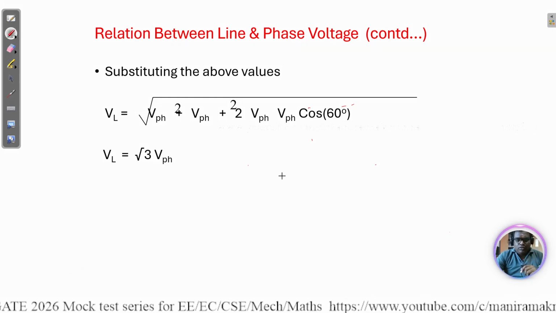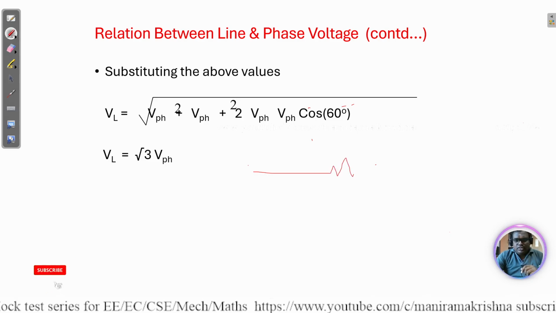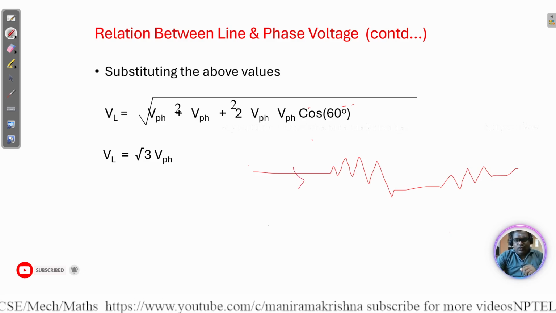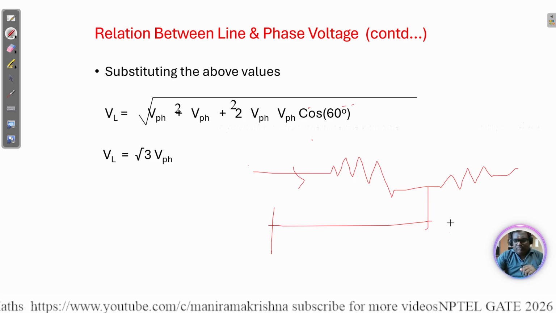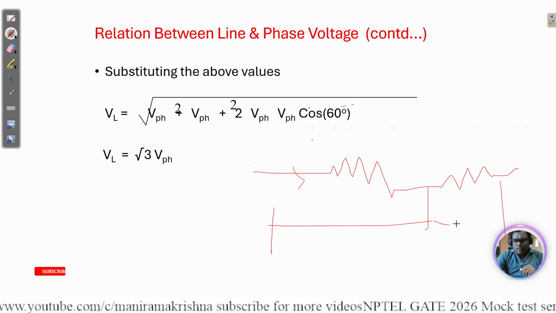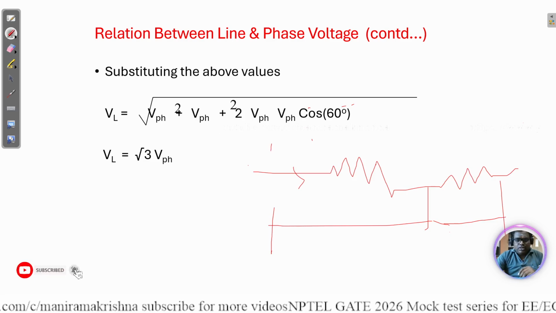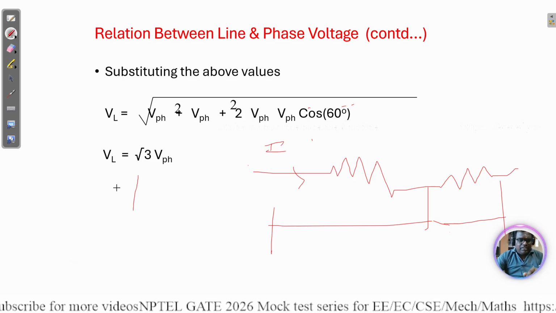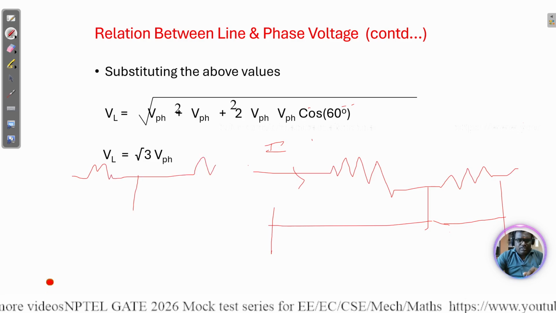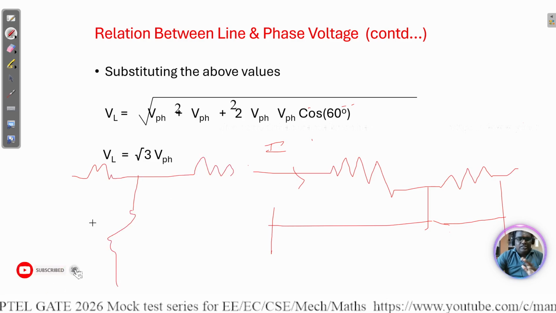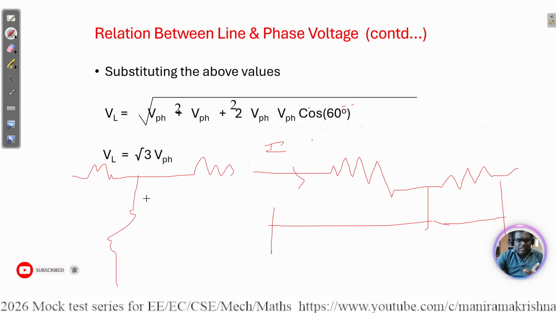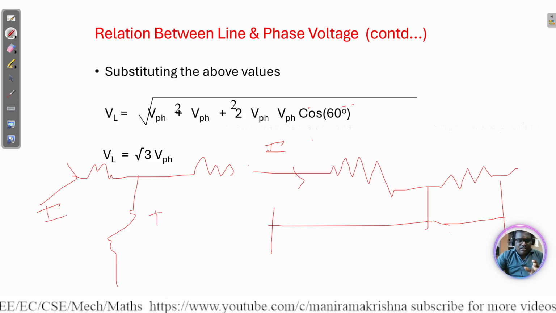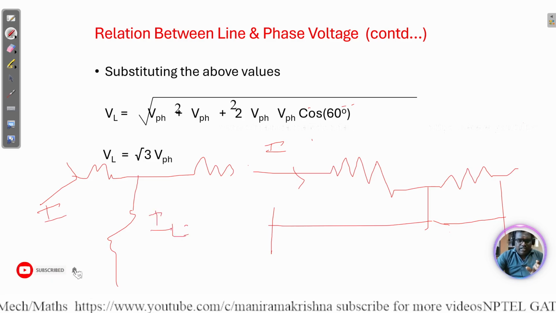In the star connection, it is like a series connection of two resistors. Here the voltage is divided, but the current is the same. So in the star connection, the current is the same in phase as well as line.